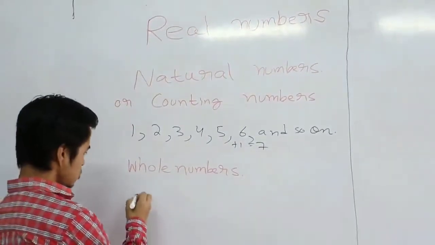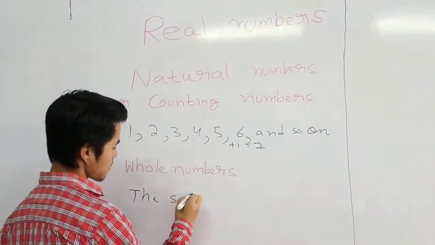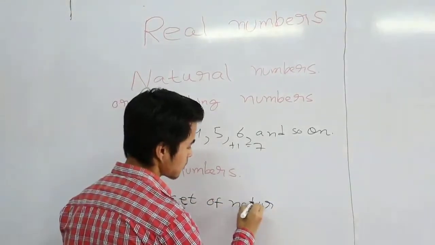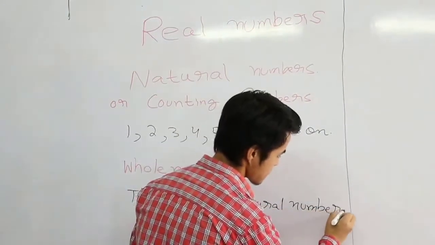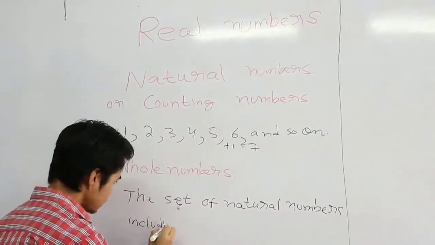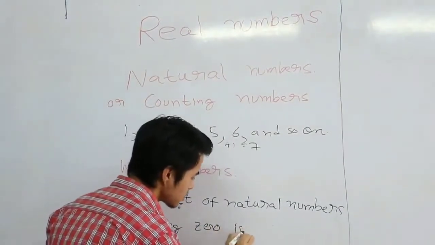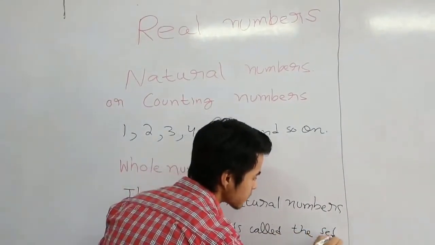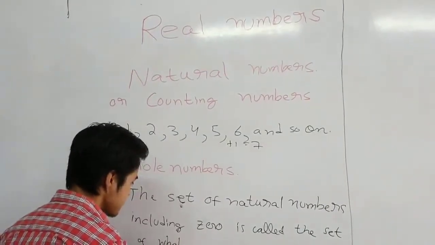Alright, so let me just write the set of natural numbers including 0 called set of whole